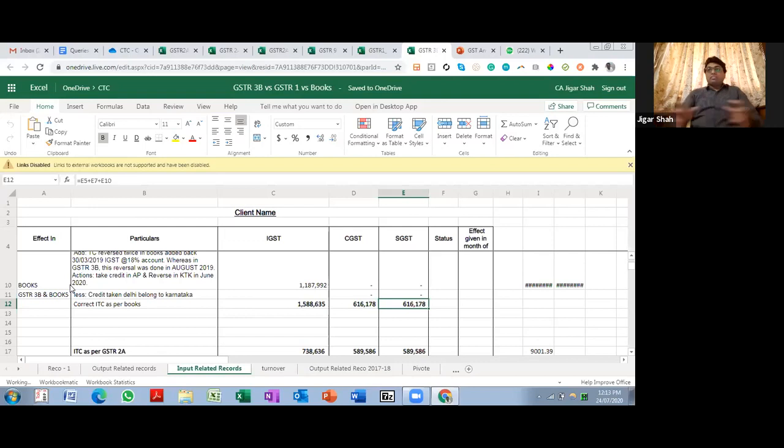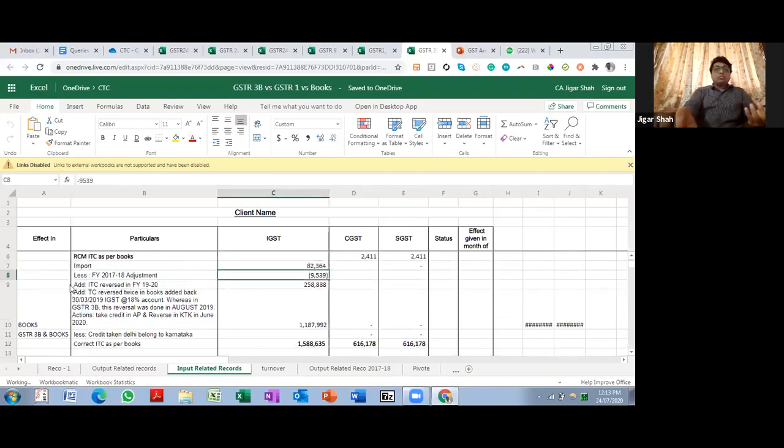A lot of times we found that there was a mistake in the books itself, but the audit was done, right? So there were errors in books which were required to be rectified in the next financial year. If there are any such transactions, then you need to first give adjustment of those transactions in the books figure over here itself. Let us say ITC reversed in financial year 1920.